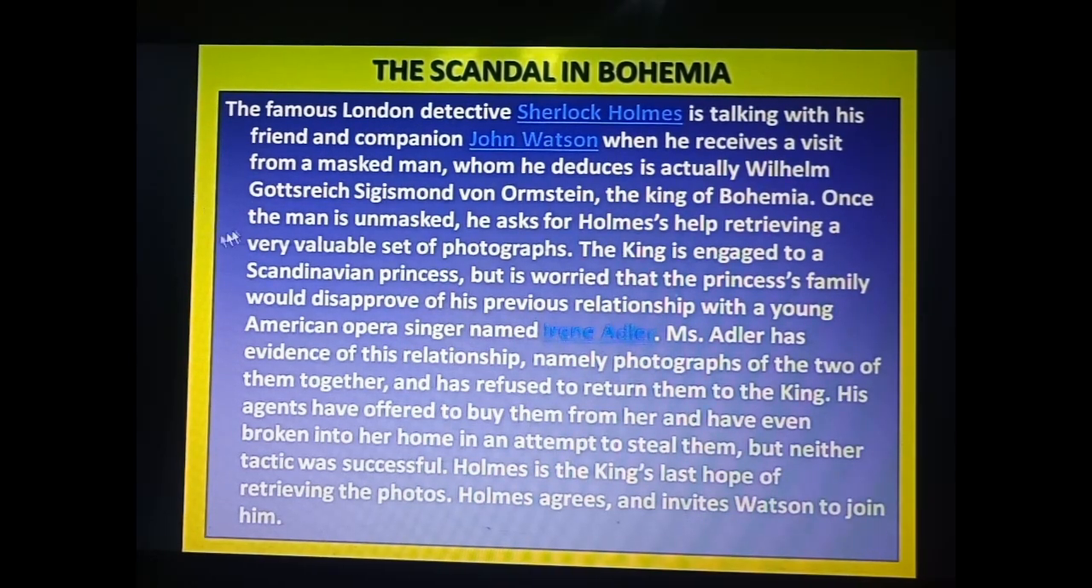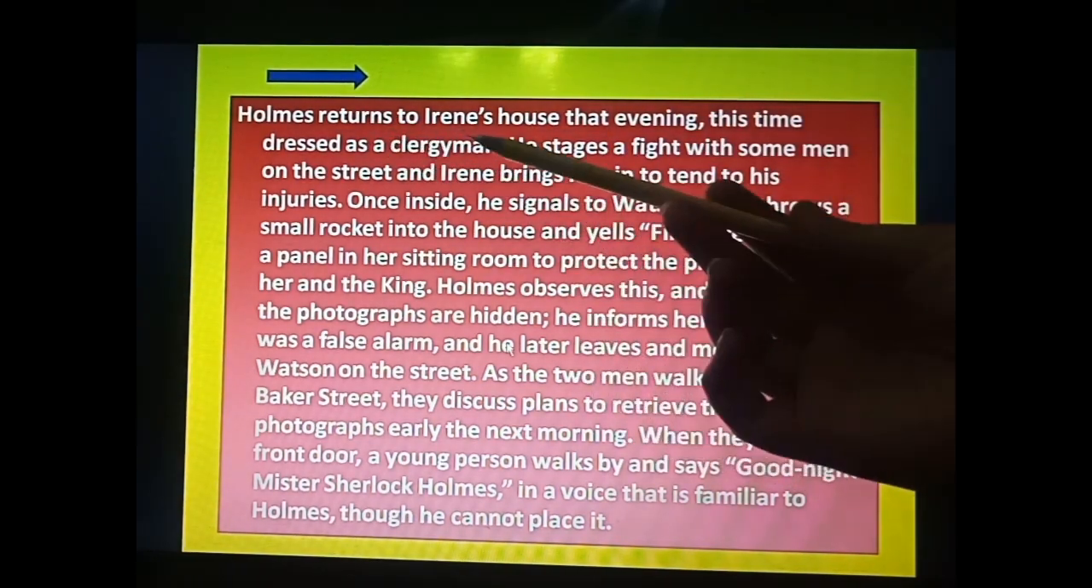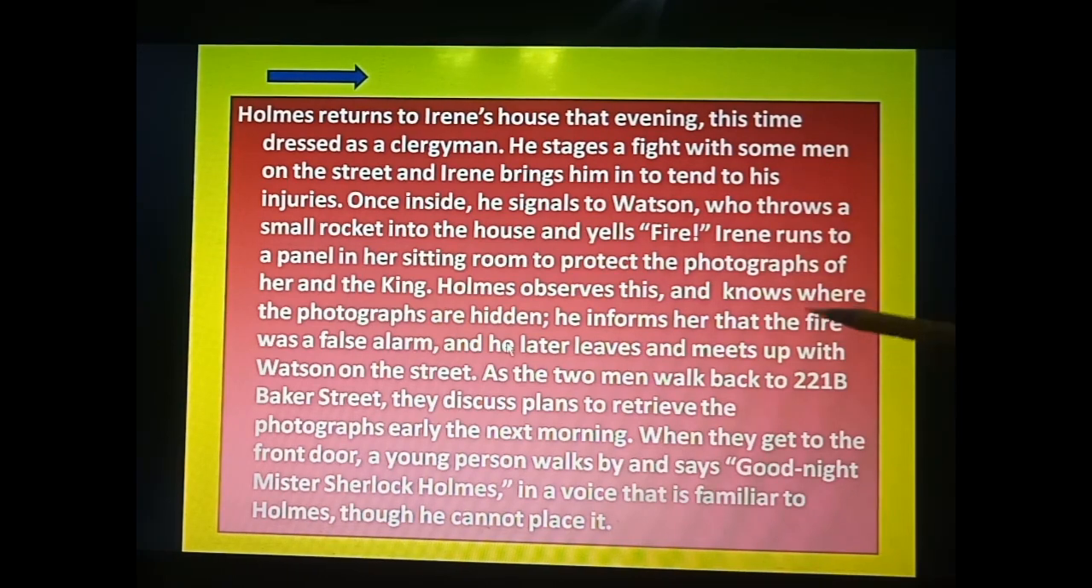Now see the next one. Holmes returns to Irene's house. She does not want to give the photos willingly, so that's why Holmes returns to Irene's house that evening. This time dressed as a clergyman. Clergyman means a Christian, a very common person, and he stages a fight with some men on the street. Then he does some kind of acting over there.